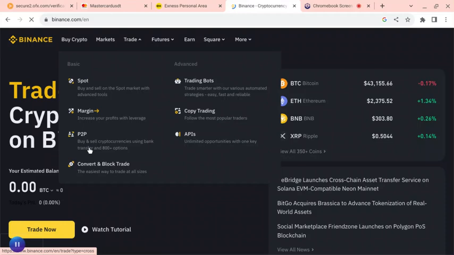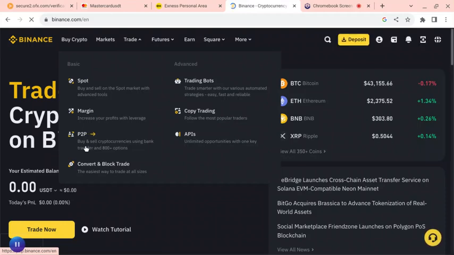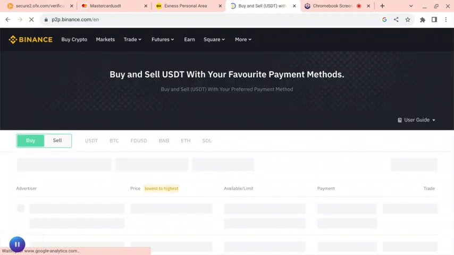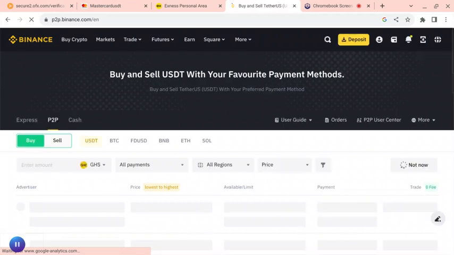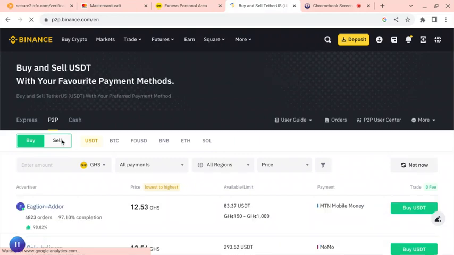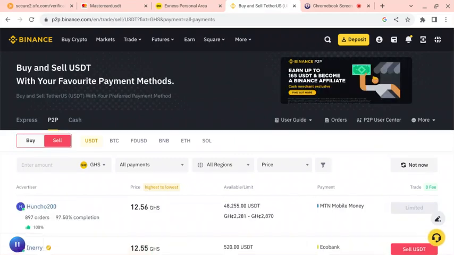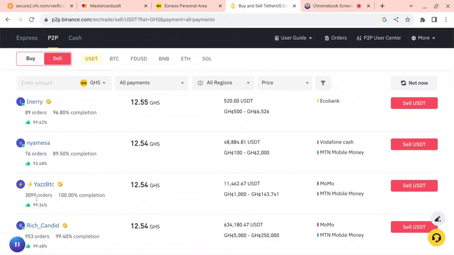You go to P2P. Because you bought the USDT for, let's say, 11.59 or 12, when you come here and sell it at 12.56, you still have profit to make. You see that? So you still have profit to make.